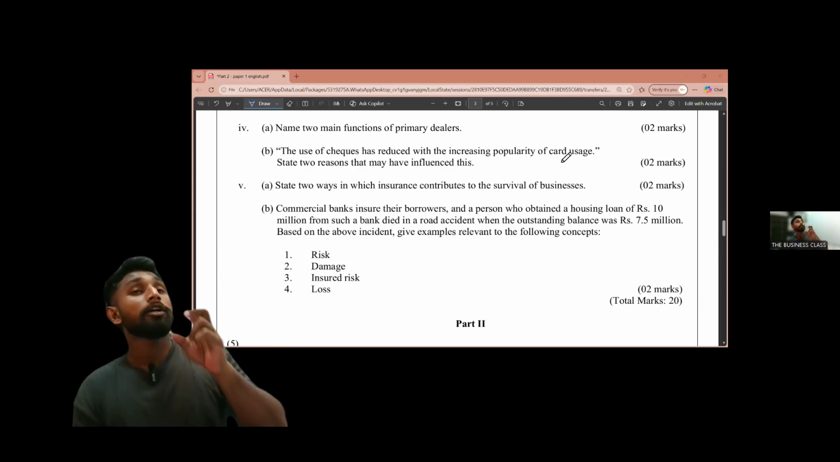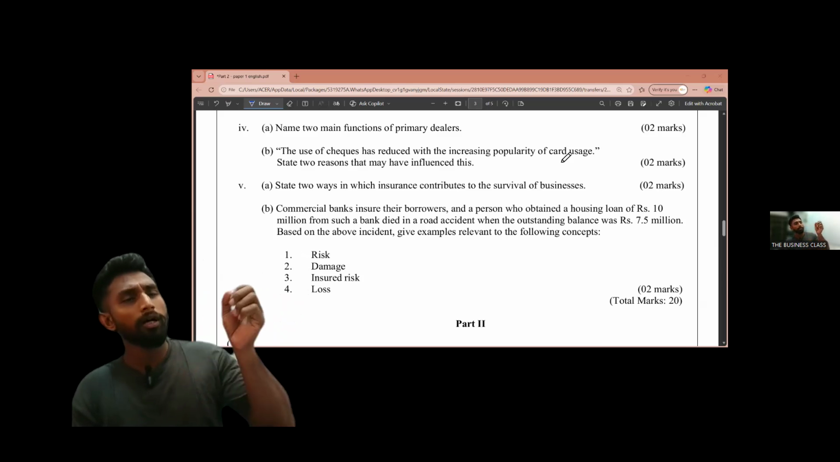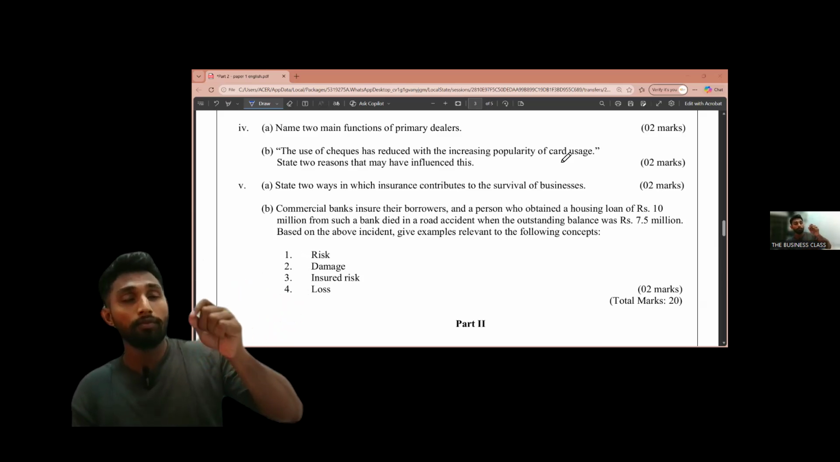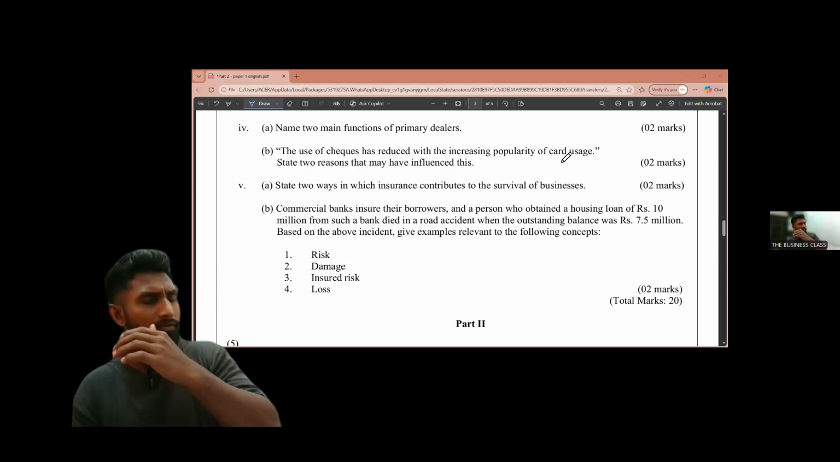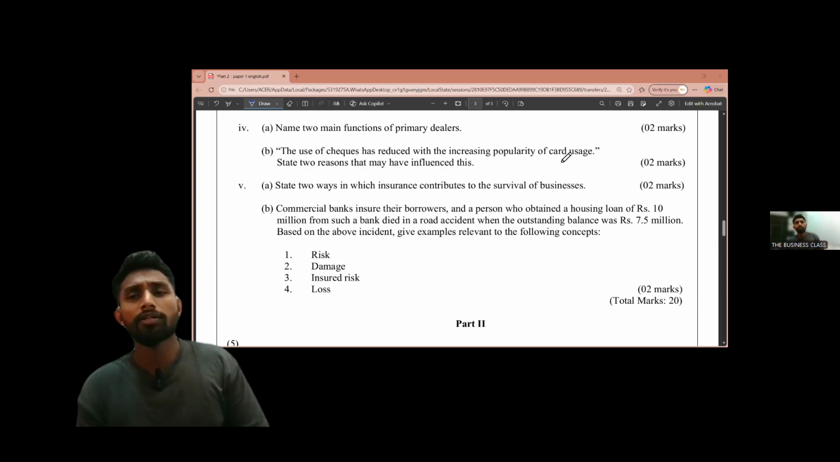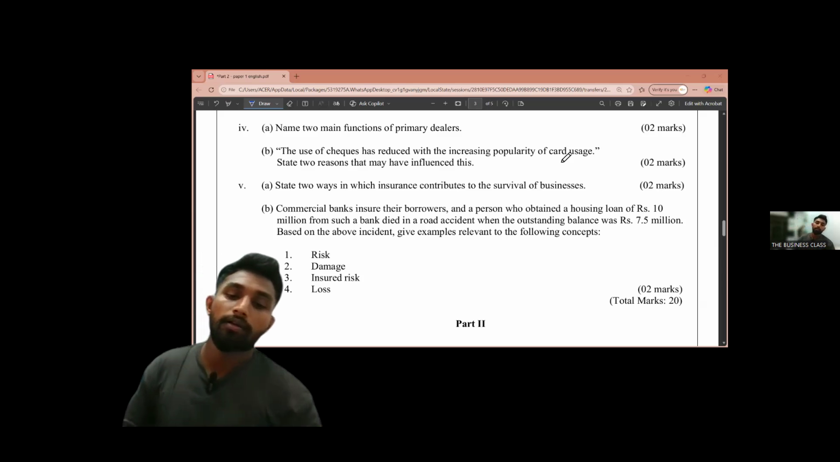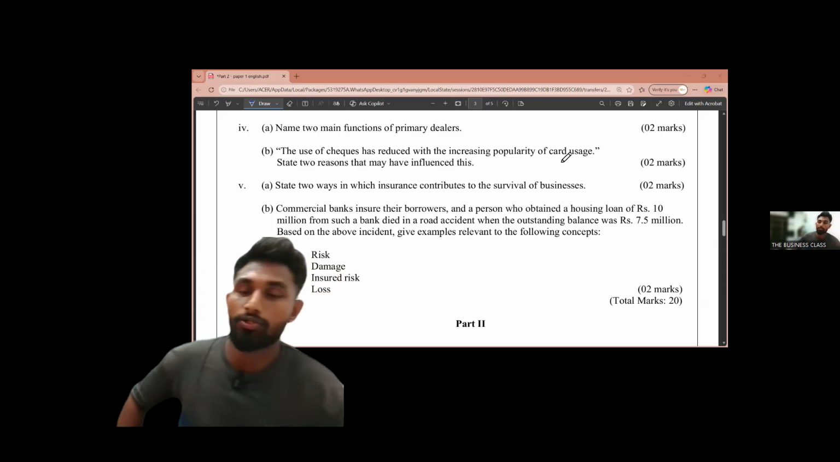If you write a check and you have written a wrong letter or a wrong character, definitely that check will be rejected by the bank, right? Then your transaction is not happening. So actually the cards are very safe, and convenient, very easy to use.